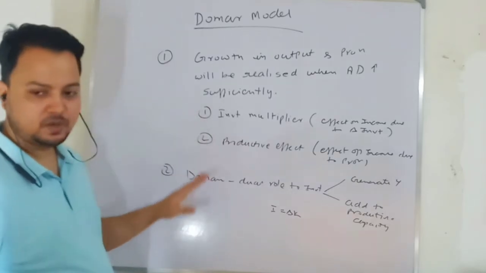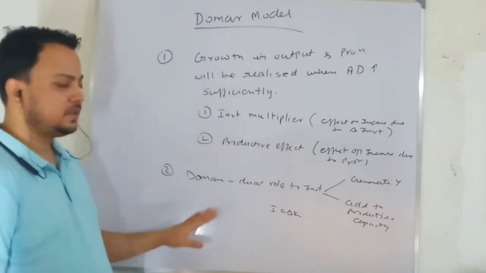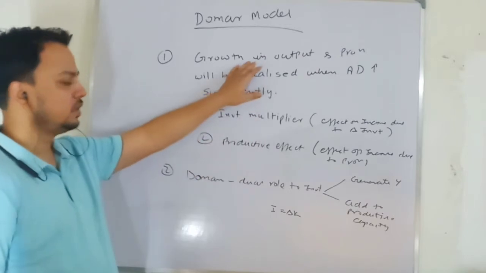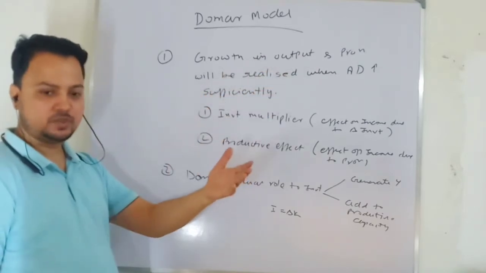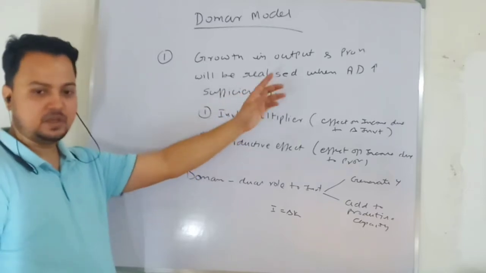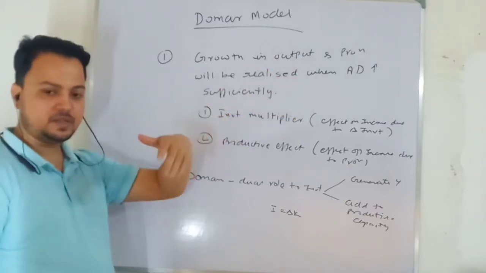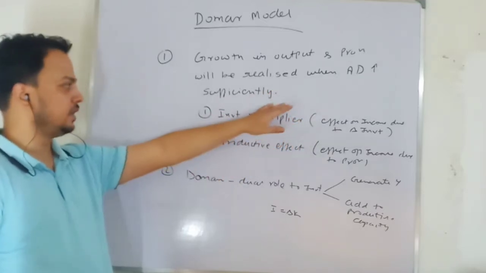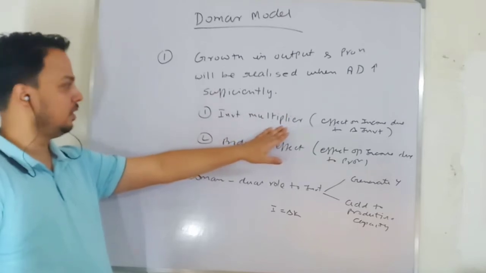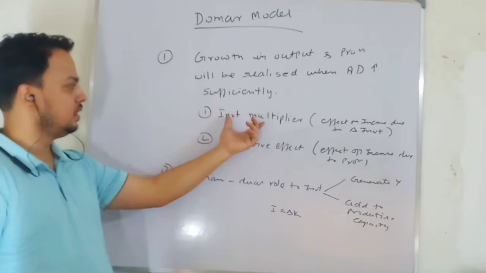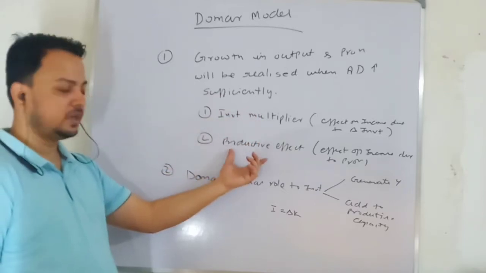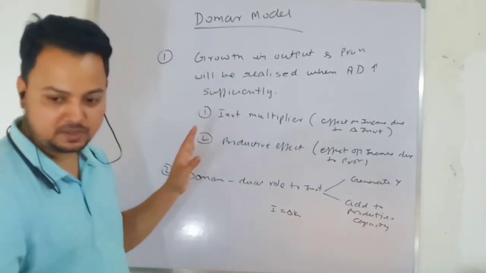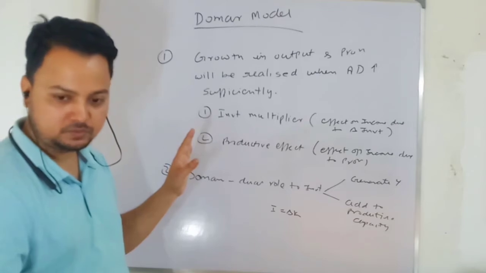So I repeat one more time. Remember this statement, this is the starting point. If you remember the starting point, everything will be very simple. Growth in output and production, like a producer producing the output, will be realized when aggregate demand increases sufficiently. If aggregate demand is not able to increase sufficiently, there will be some overproduction, and then the economy will face a problem. Now we are talking about the investment multiplier. It is based on two aspects: the investment multiplier and the productive effect, which we are going to look at. And here also, economic growth is determined by the accumulation of capital stock.